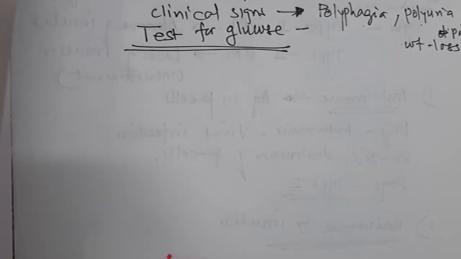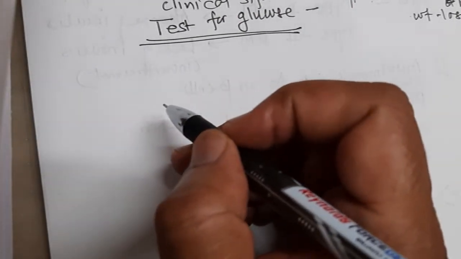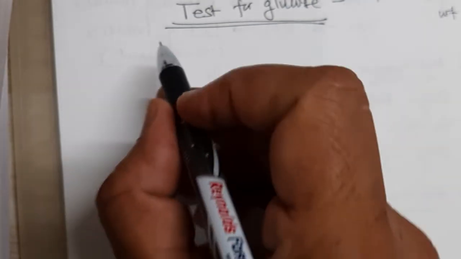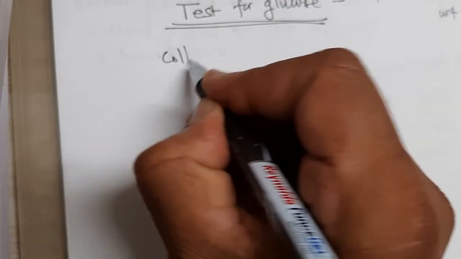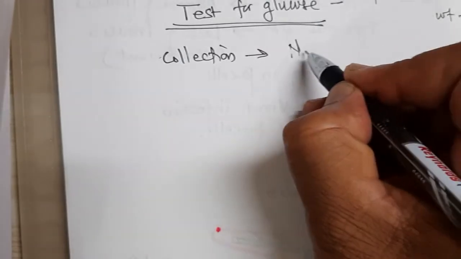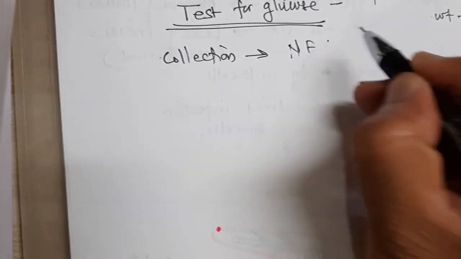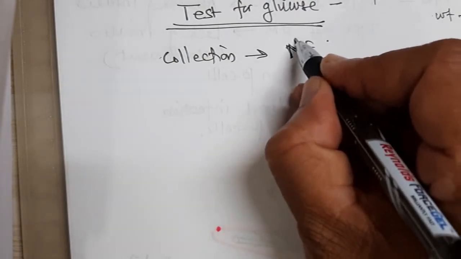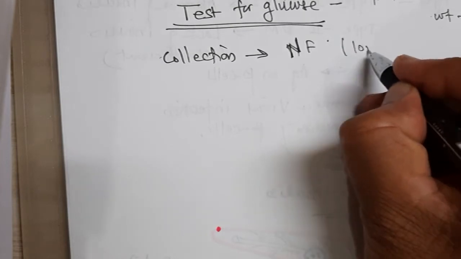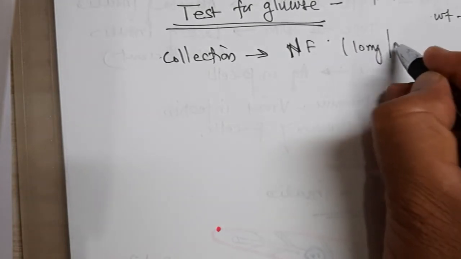various tests for the detection of sugar levels in the plasma. Okay, so while collecting blood, it should be collected in sodium fluoride, isn't it? Sodium fluoride acts as an anticoagulant and also a preservative at 10 milligram per ml of blood.